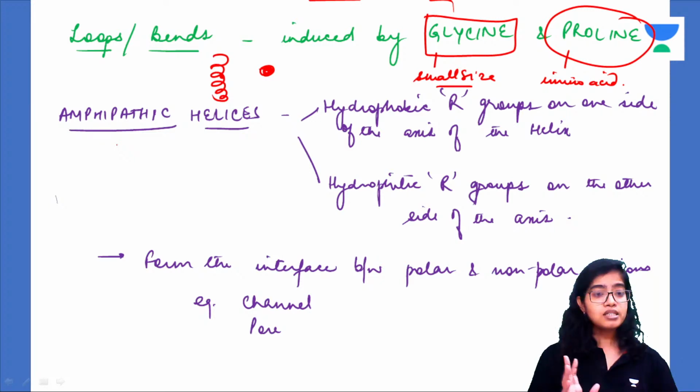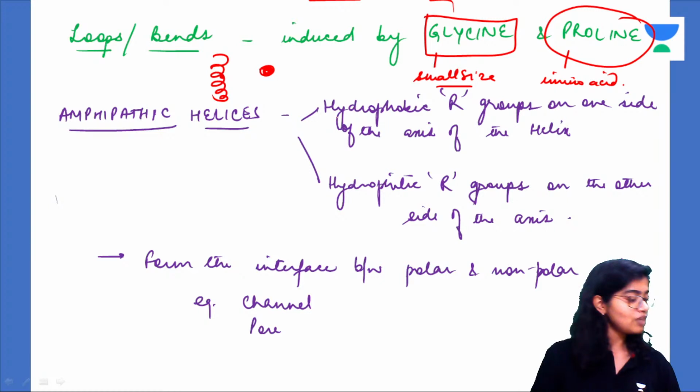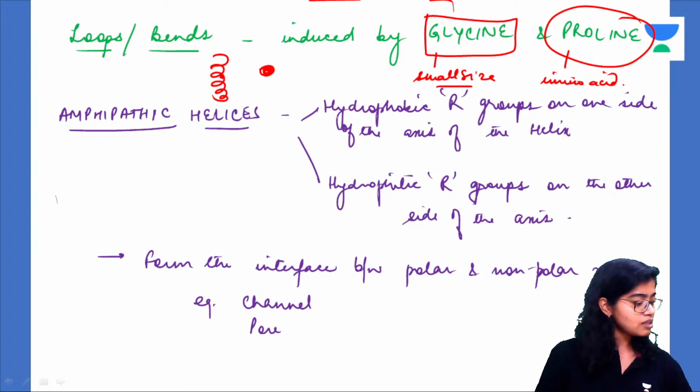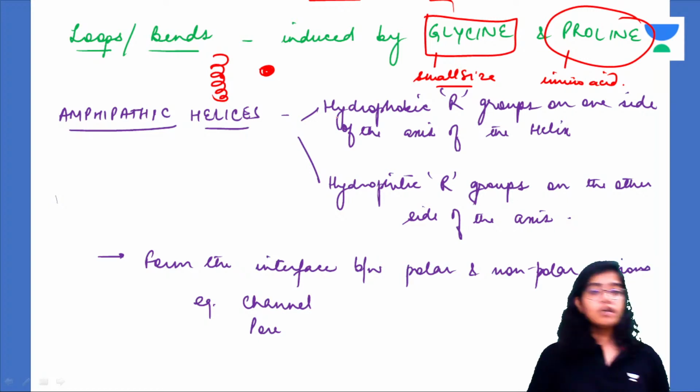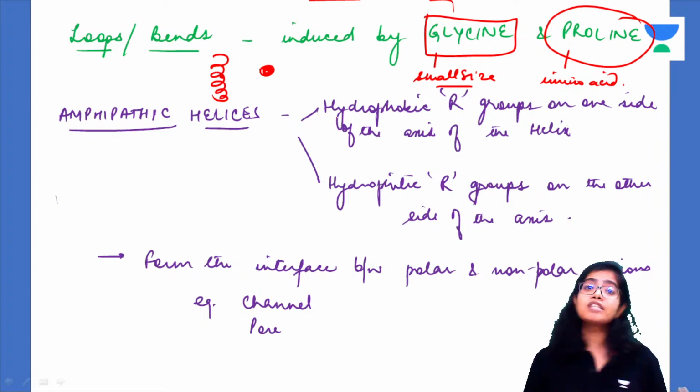So amphipathic molecules are those that contain both hydrophobic as well as hydrophilic groups, that is both non-polar as well as polar groups.